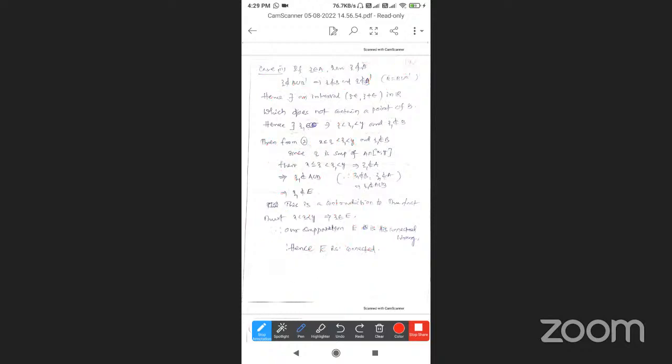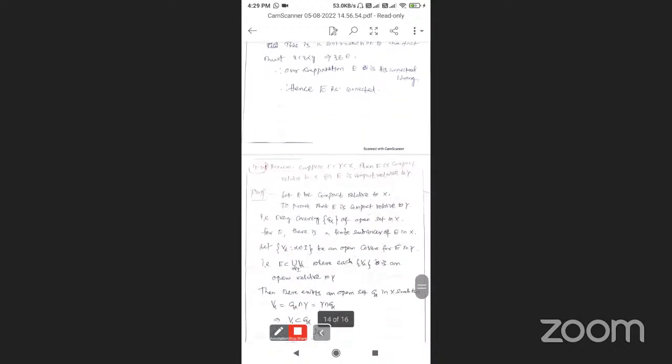What is the fact? X is less than Z is less than Y, so Z must belong to E. So our supposition that E is not connected is wrong. E is disconnected is wrong. E is connected. So this is called this.